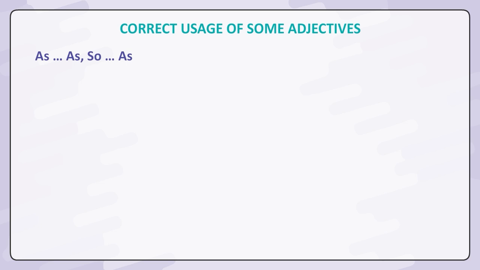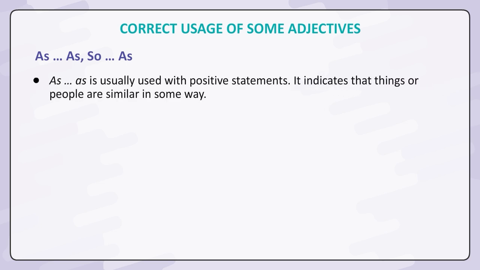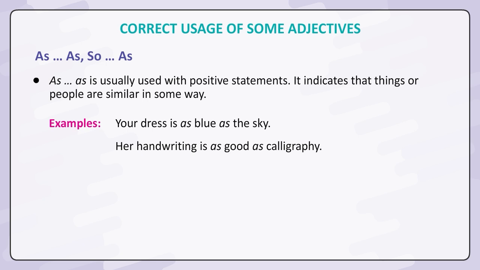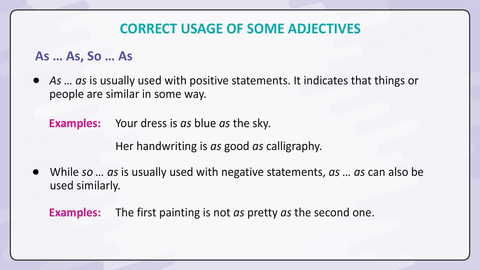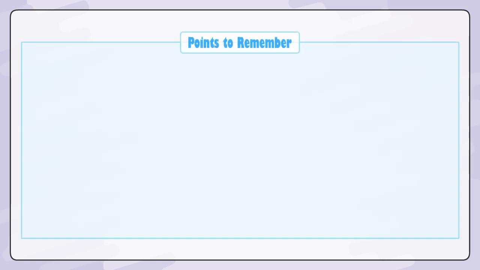As, so as. As is usually used with positive statements. It indicates that things or people are similar in some way. Examples: your dress is as blue as the sky. Her handwriting is as good as calligraphy. While so as is usually used with negative statements, as can also be used similarly. Examples: the first painting is not as pretty as the second one. The first painting is not so pretty as the second one.